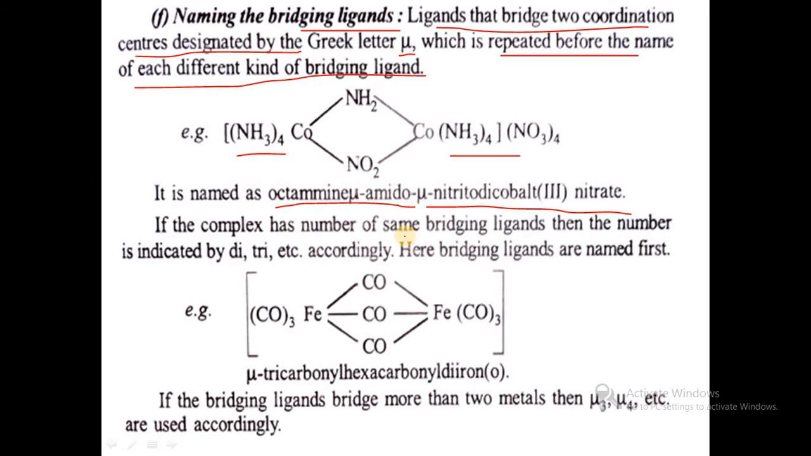If the complex has a number of the same bridging ligands, then the number is indicated by di, tri. According to this, bridging ligands are named. For example, the complex having Fe(CO)3 and Fe(CO)3, and at the bridging position there are 3 carbon monoxide groups. So the nomenclature is mu-tricarbonyl-hexacarbonyldiiron(0). If the bridging ligands bridge more than two metals, then mu3, mu4, etc. are used accordingly.